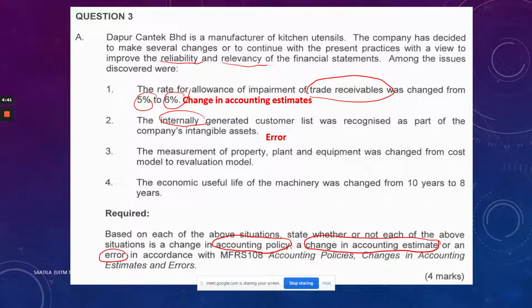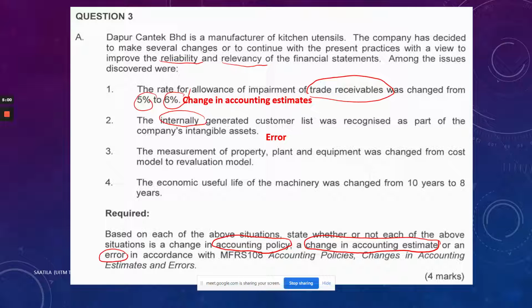So it's okay for you to make a mistake. Do you know why? Because you have not learned this part yet. But somehow this was an old question. And during those days, MFRS 138 was also taught in FAR 270. But now no more. It was shifted to FAR 320.